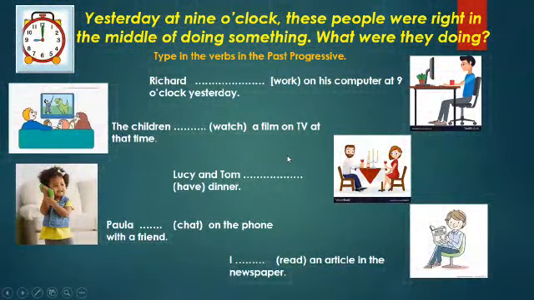Next exercise. Yesterday at 9 o'clock, these people were right in the middle of doing something. You should write what they were doing at 9 o'clock. You should use the verbs in brackets and complete these sentences in past progressive.